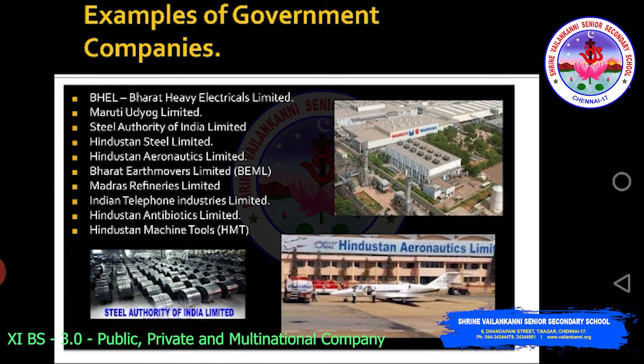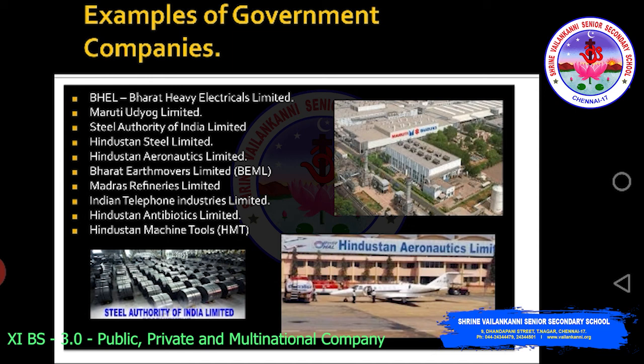See, it's a simple rule. Majority of the companies will be ending with Limited. If it is ending with Limited, then it is called a government company. One exception is there, Hindustan Machine Tools, HMT. I think that it's no longer functioning. There are some examples, pictures of Maruti Udyog, Hindustan Aeronautics Limited, and Steel Authority of India Limited given. Government company, what are the features?